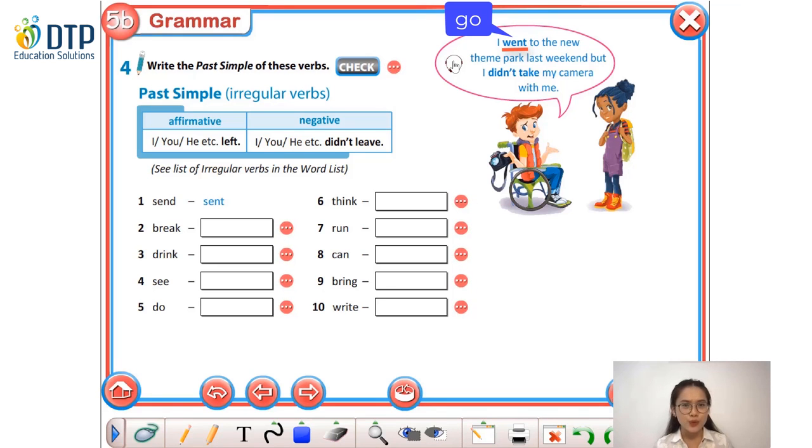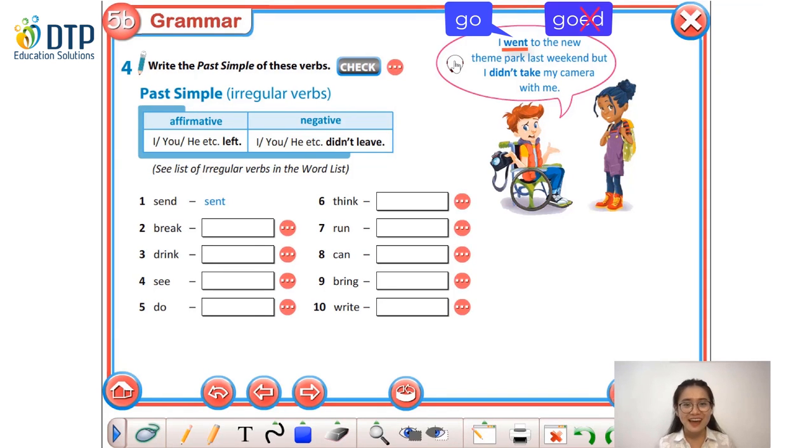And why don't we add ed at the end of the word go instead, guys? Yes, you're correct, because go is an irregular verb. So in English, we do have some irregular verbs that do not follow any rules. And all we need to do is to learn them by heart. Vậy thì trong tiếng Anh sẽ có những động từ bất quy tắc không theo một quy luật nào và chúng ta cần phải học thuộc chúng.